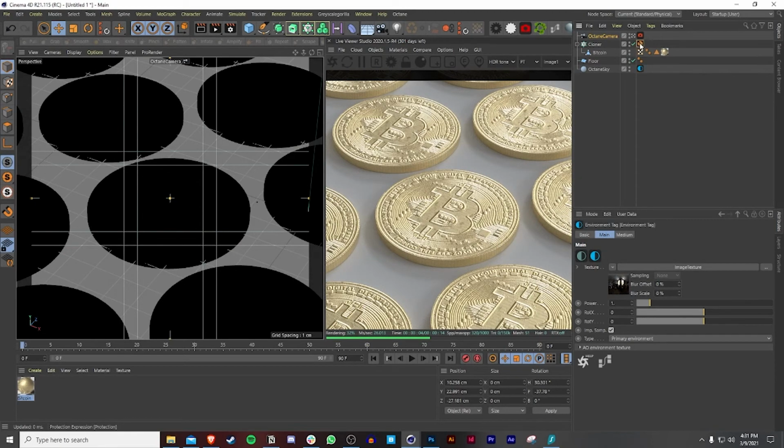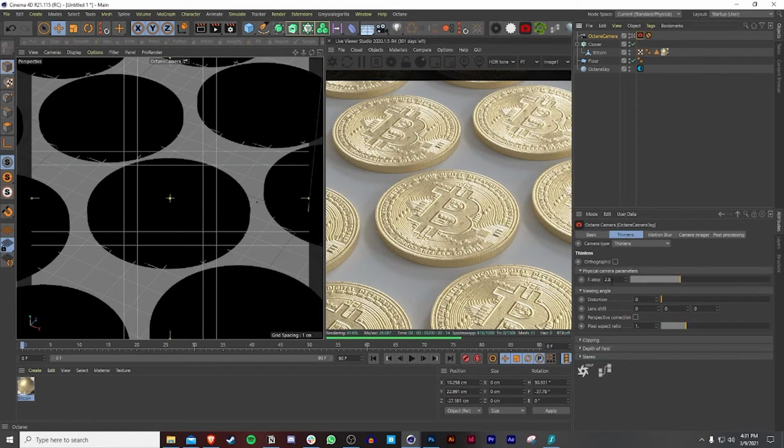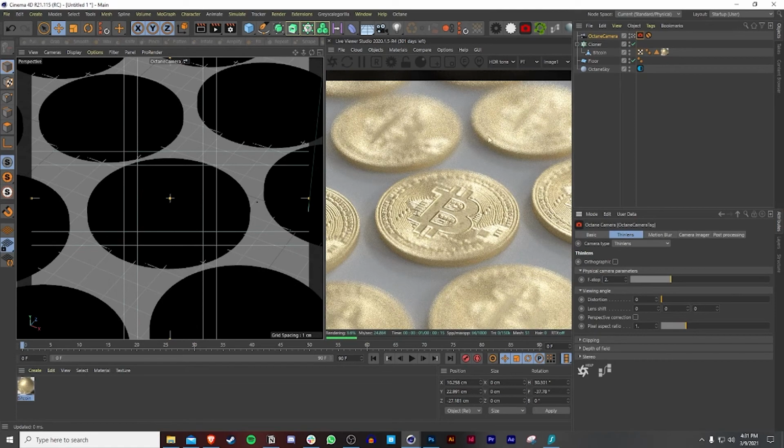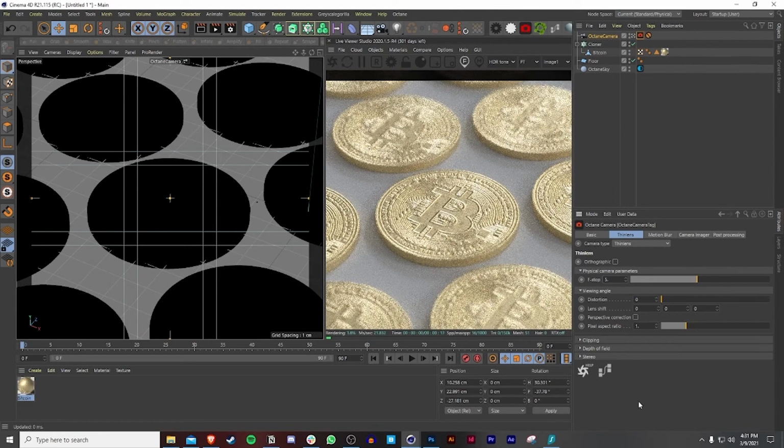And then what we can do is put this back in case we mess up. Change the f-stop. So see, as I change the f-stop, this is going to blur everything else. So what I want to do is focus on this. But I want to increase the f-stop to maybe 4 or 5 or maybe even 8 because I don't want to blur it too much.